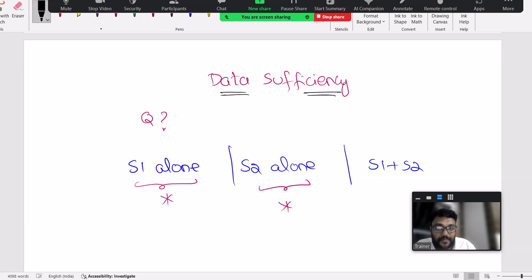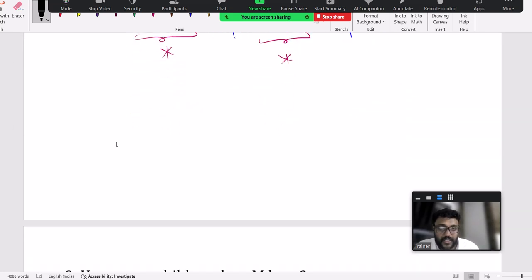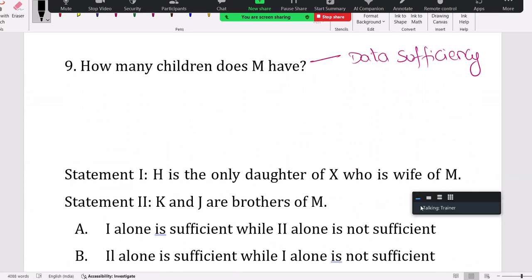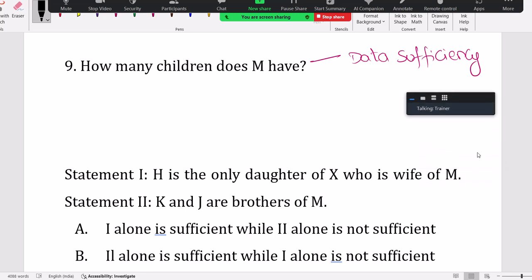There is some question. To answer that question, whether the data in statement 1 is sufficient or the data in statement 2 is sufficient. If alone is not possible, then go for together. Don't go for together directly. Right. Now see this question. H is the only wife of M. H is the only daughter of X. Who is the wife of M?